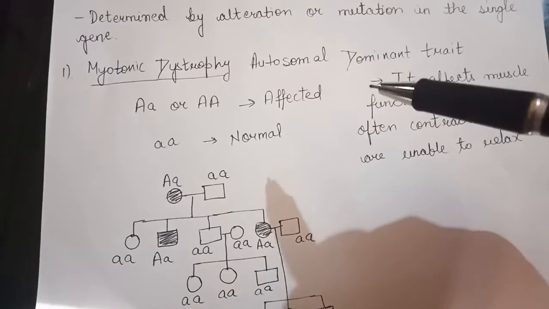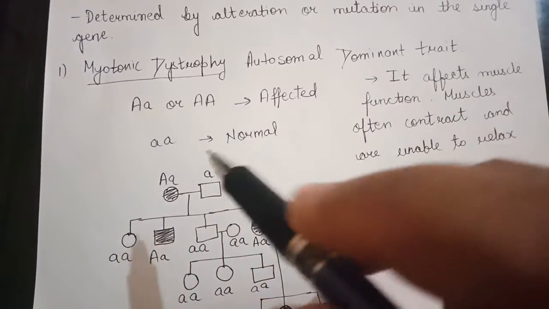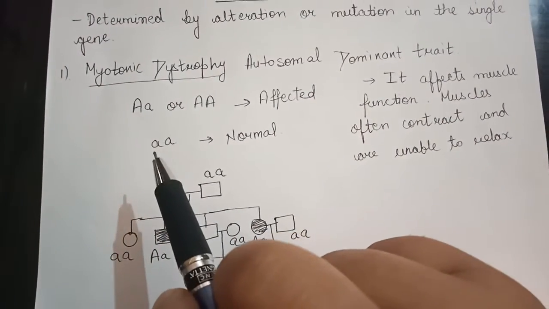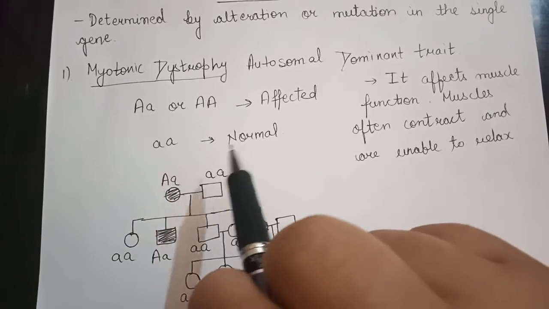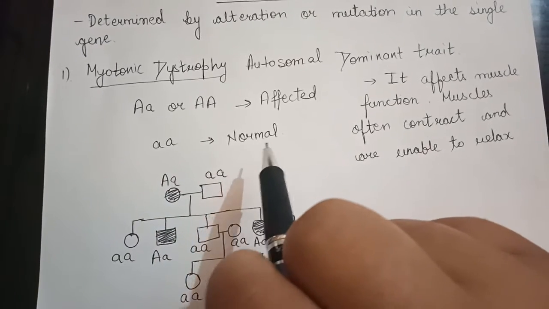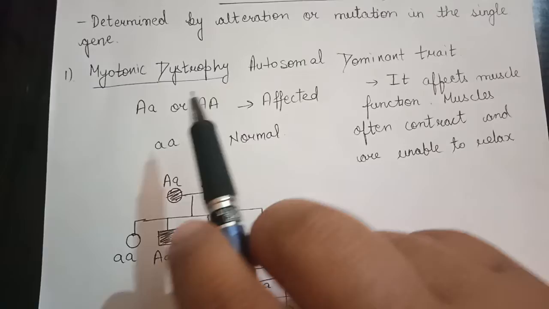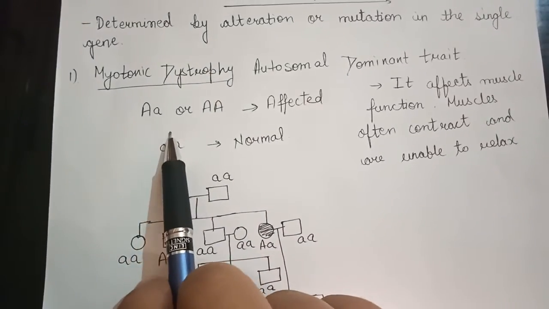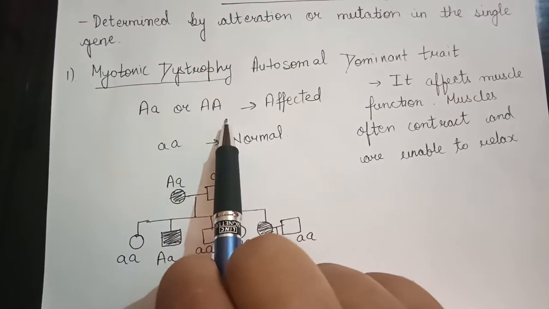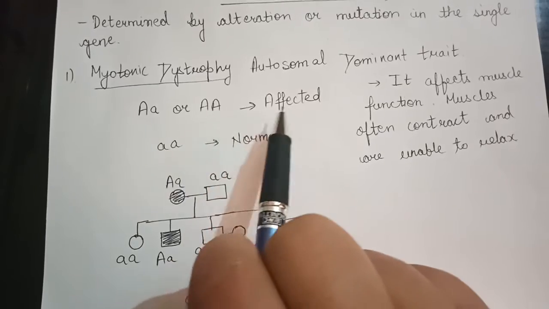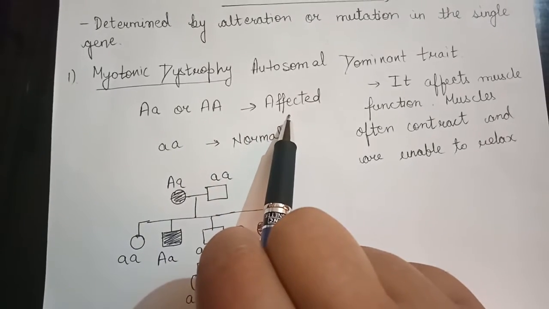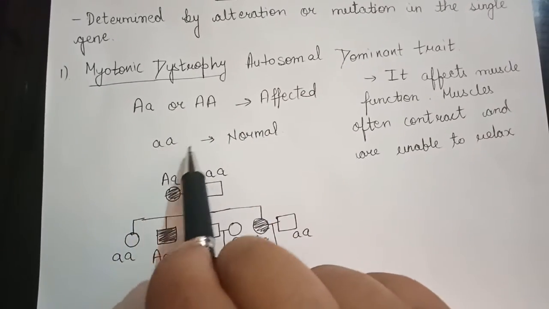Now in this case, if the recessive genes are present, small a and small a, then it will be considered normal. If capital A and small a, or capital A and capital A are present, then they are affected. Okay, these are the symbols.